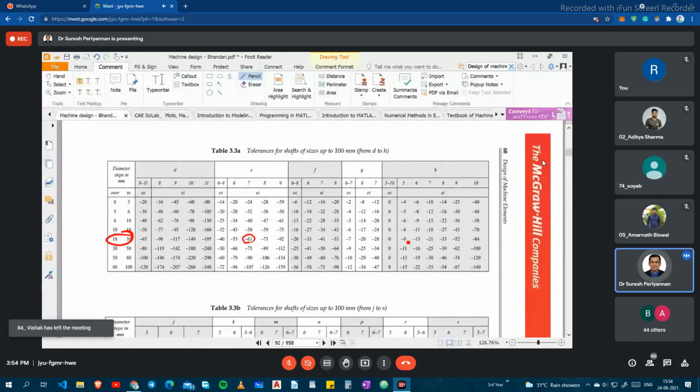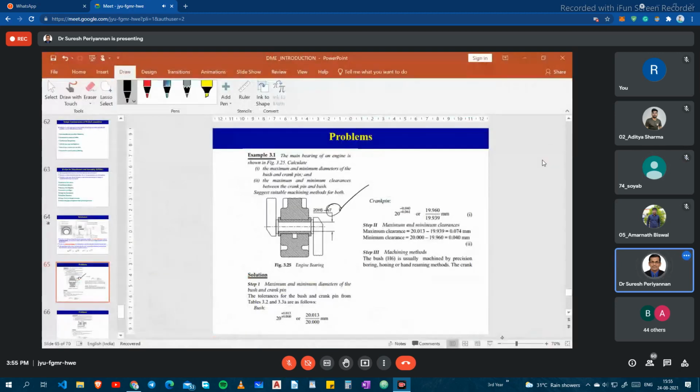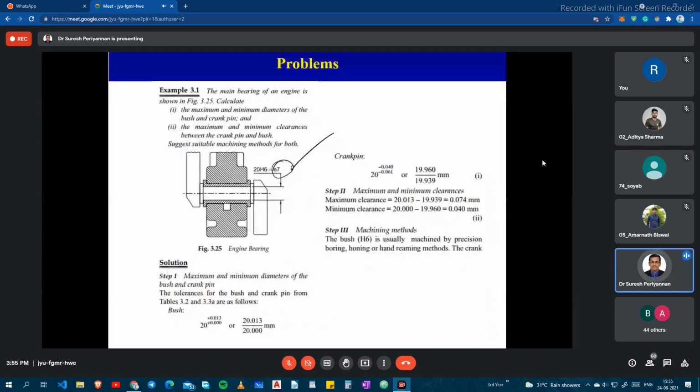Okay, this is EI, the lower limit, but the upper limit is minus 40. Here, this is given: ES is the upper limit and EI is the lower limit. Now 20 plus or minus 0.004 something will come here, minus 61. This way we are taking the values from the standard table. Now you got it.